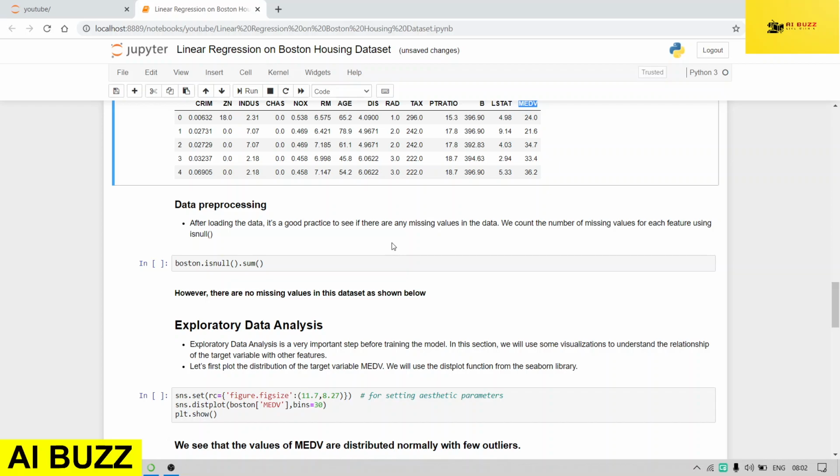I think mean and median were used over there. You can go to the first video if you're interested to see how we can remove missing values. But currently in this dataset there are no missing values, no NA values present, so we will go forward with it.